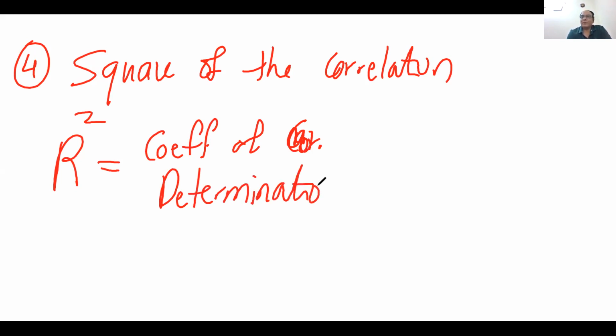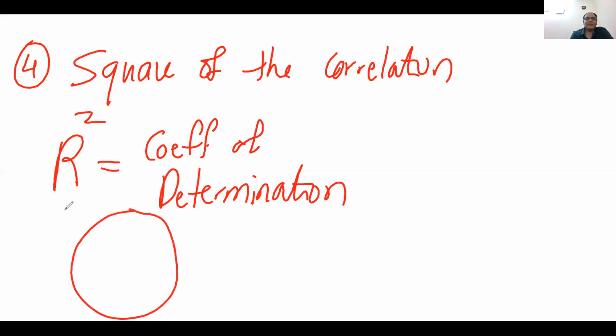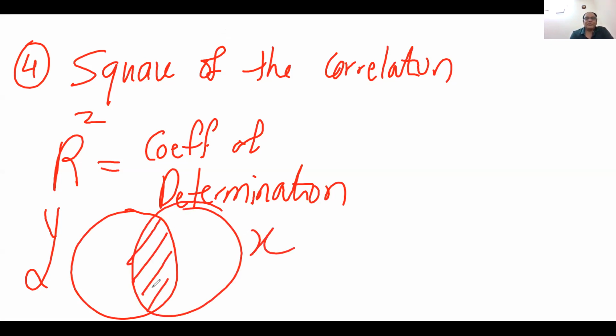So this concept is also coming from the correlation concept, and this coefficient of determination, you cannot imagine how important it is. Coefficient of determination says that suppose this is the variation in y, this is the variation in x. So this value is represented by R square. That is, how many variations of y can be explained with the variation in x, right? So there are some advanced issues in the correlation, and in your life you will study these things further in advanced research.